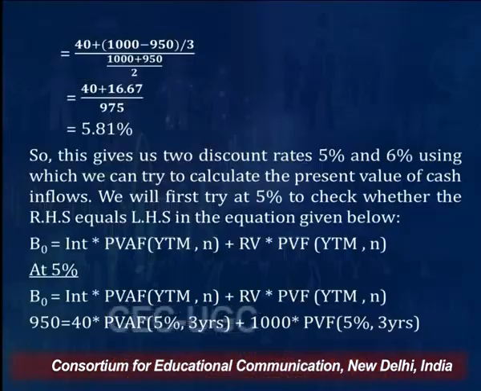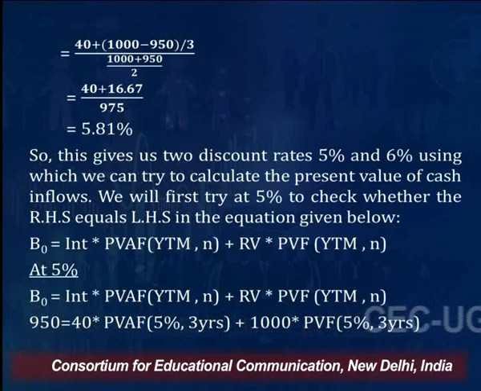So for the 1000 rupees which the investor is expected to get after 3 years, we discount it at 5%, presuming the YTM is 5%, and multiply by the present value factor. And for interest, I am using the present value annuity factor table.